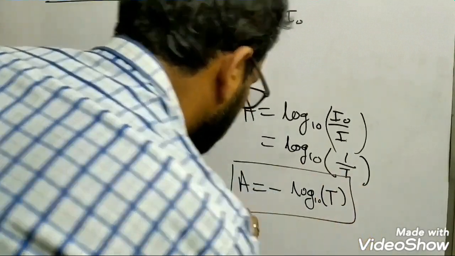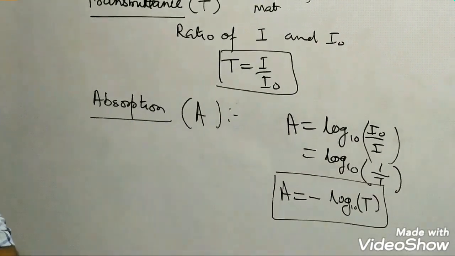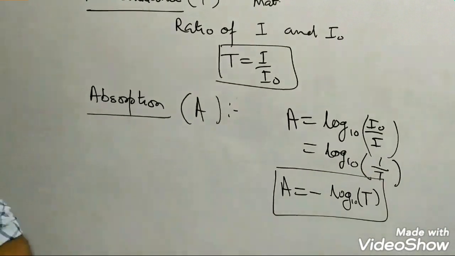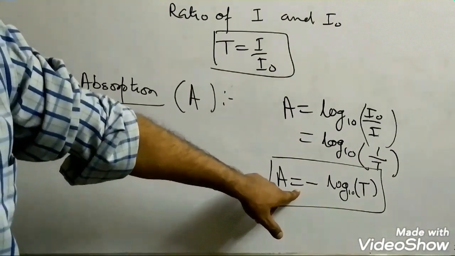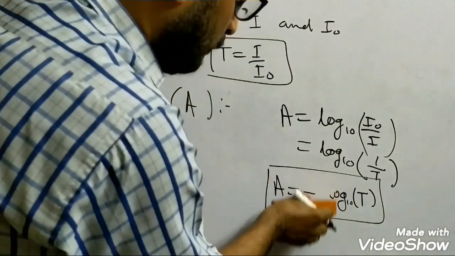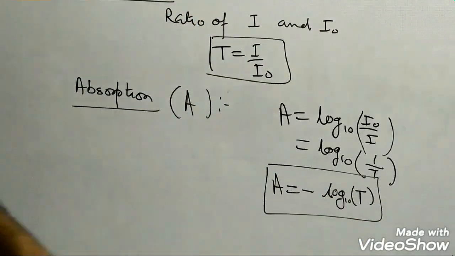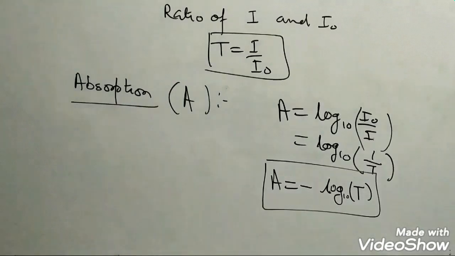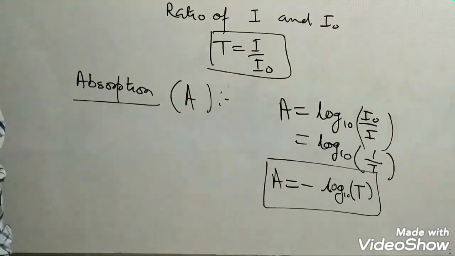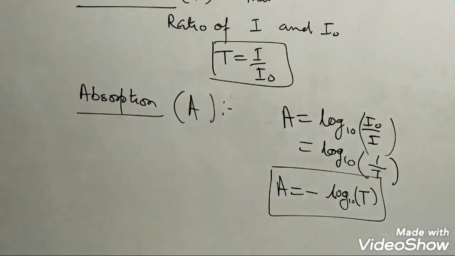So this is the expression for absorption: A equals minus log to the base 10 of the transmittance. This is also known as absorbance.